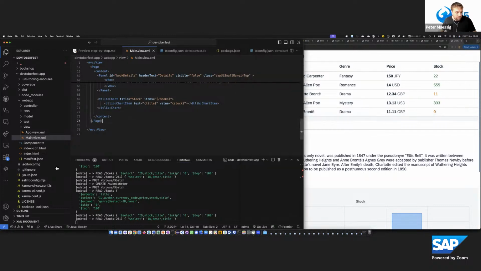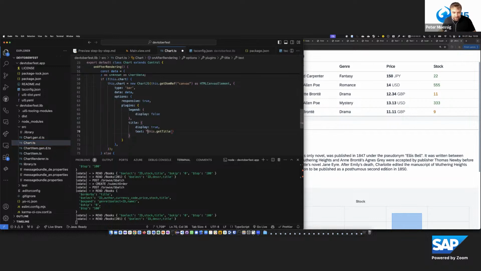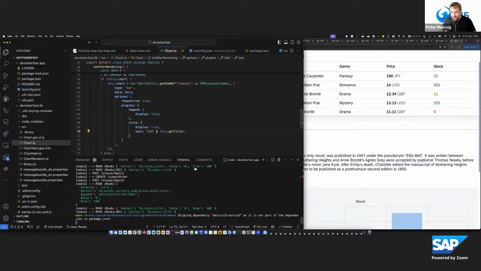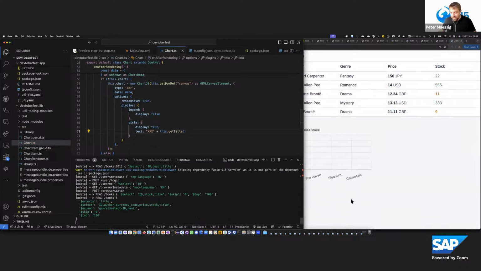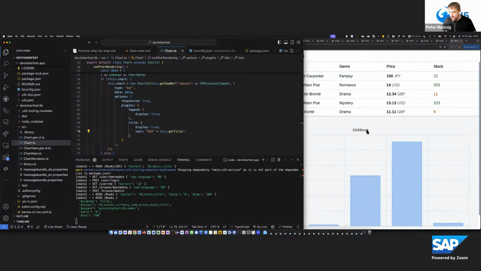So if you would now make changes to the chart itself, like displaying a different title with a prefix or so, and I just add that here and save it, I did that now in the other project. You see it's reloading, and it updates also the chart here. So these are also nice effects by connecting that.